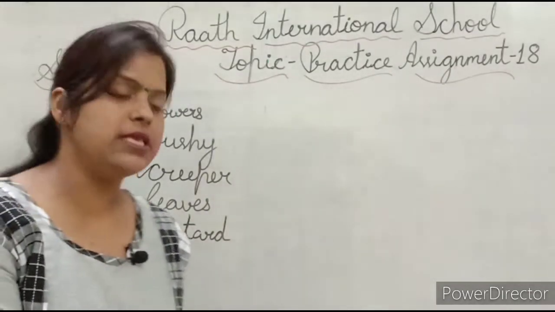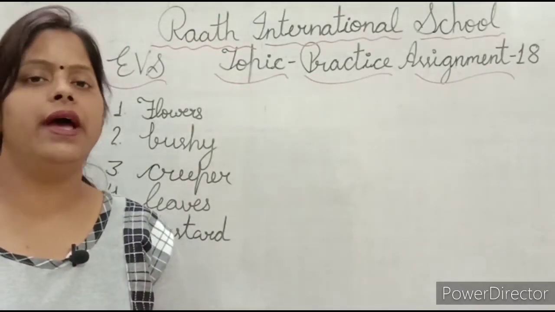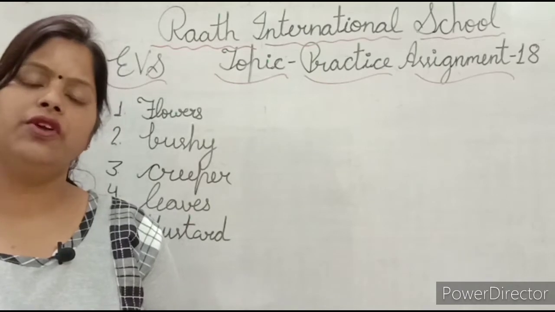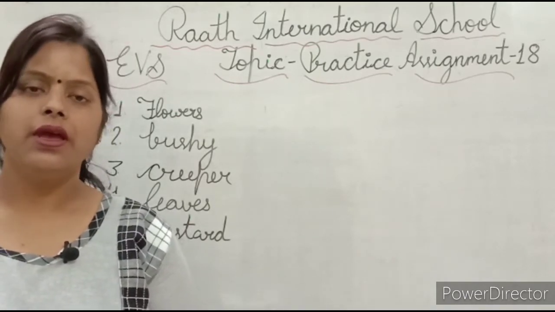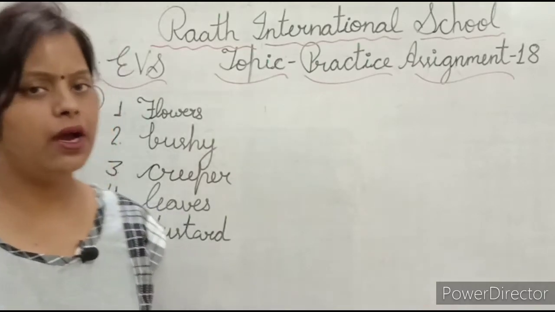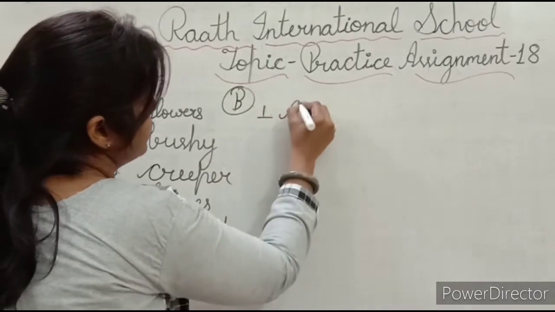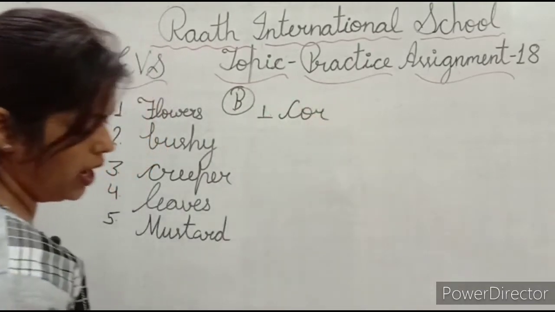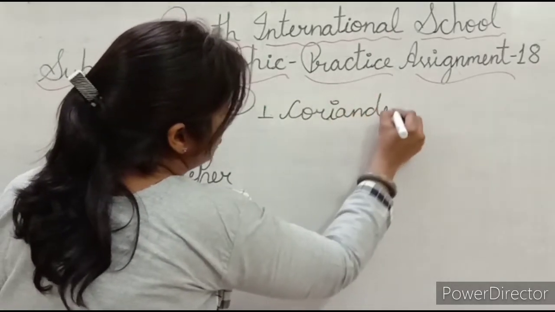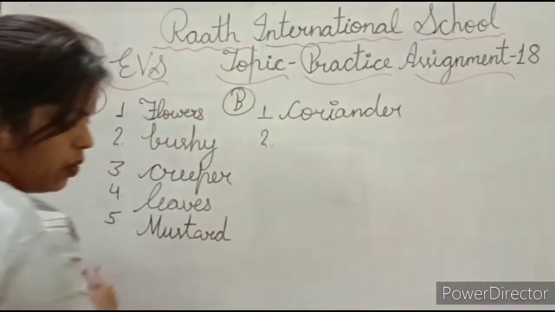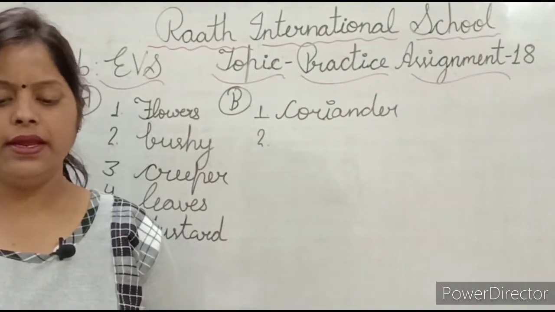Now B exercise, circle the odd one. First, neem, banyan, coriander and peepal. Yes, what is odd one? देखिए बेटा, neem, banyan and peepal are the trees and coriander is a herb. So B, first is coriander. Coriander.